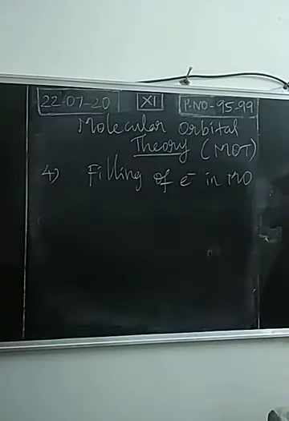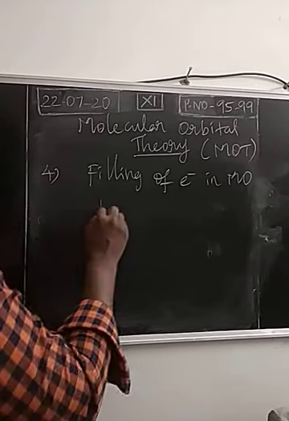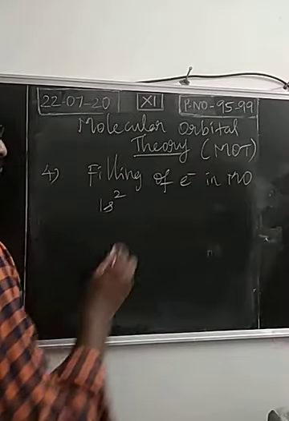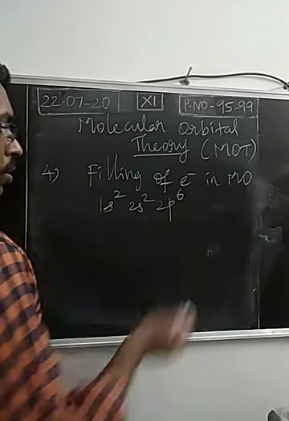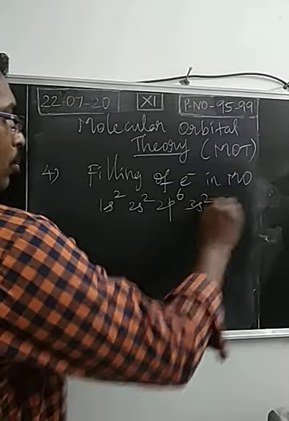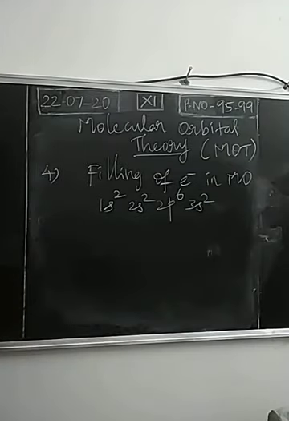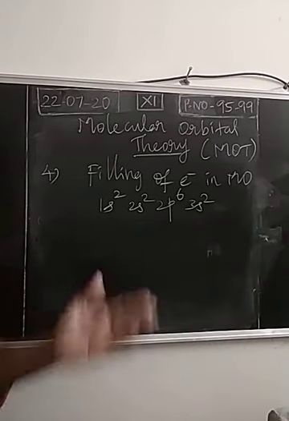So in atomic orbitals, electrons are filled like 1s, 2s, 2p. So we have an order. First 2 electrons will occupy the 1s orbital. Next 2 electrons will occupy the 2s orbital. Then 6 electrons will occupy the 2p orbital. Then 2 electrons will occupy 3s, then 6 electrons will occupy 3p. Like that we have an order. So this is the electronic configuration, how the electrons are filled in the orbitals.